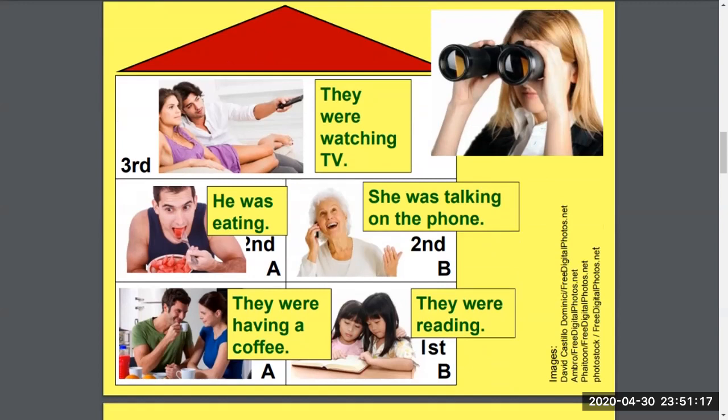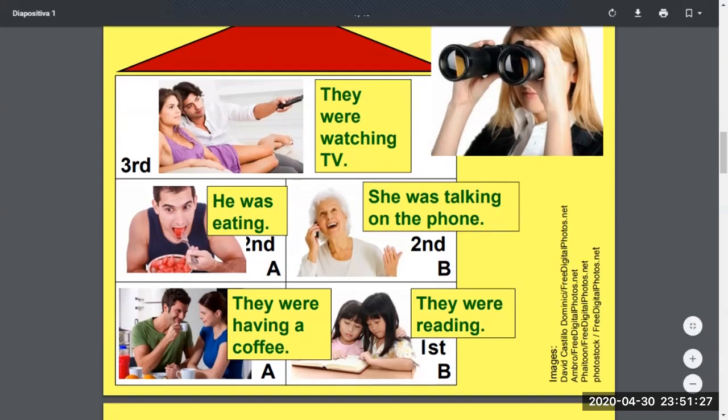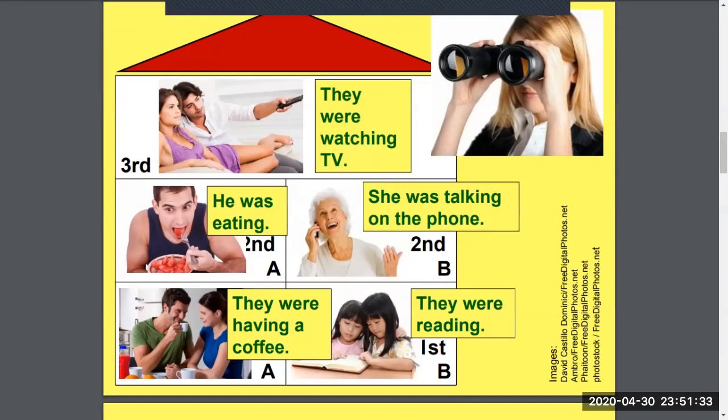First A says they were having a coffee. It's they because you see a man and you see a woman right there, right? They were having coffee. They were reading. We see that for first B. They were reading. Second A, we see he was eating.